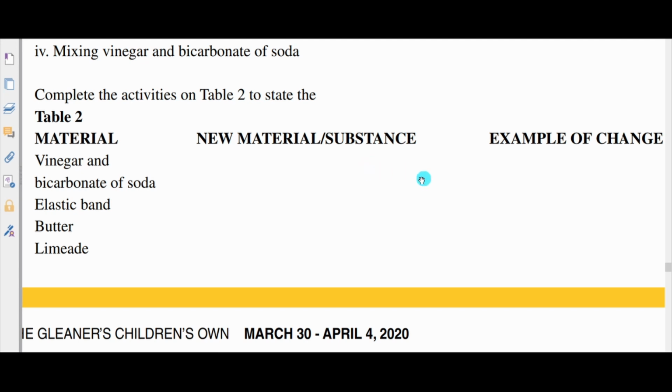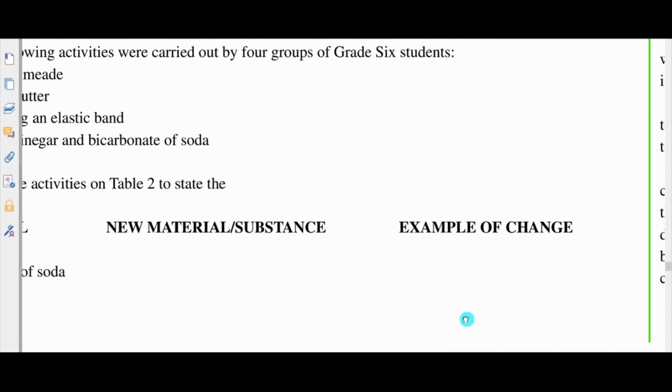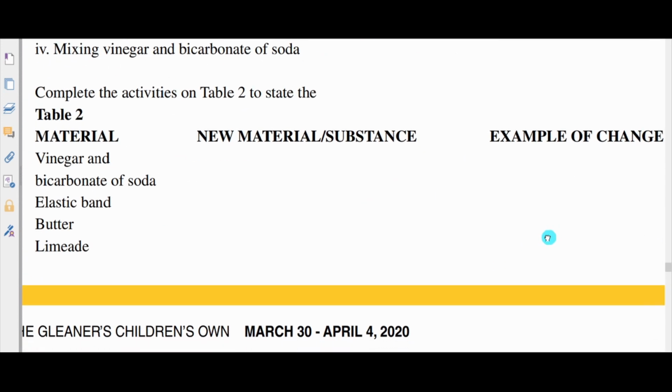Carbon dioxide will be formed, and that's an example of an irreversible change. Elastic band, no new material or substance is formed, and that's an example of a reversible change. Butter, no new material is formed, and that's a reversible change. Limeade, again, would be a reversible change. We can have things evaporate to get the sugar from the water. All right, so that's table 2.